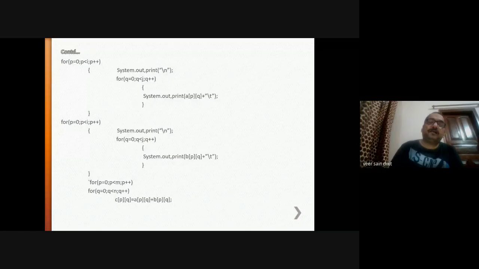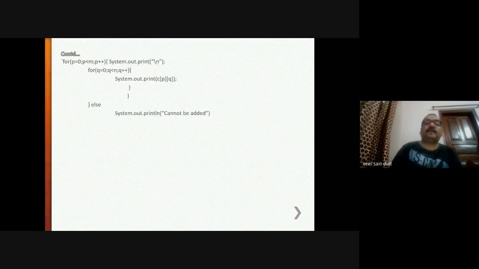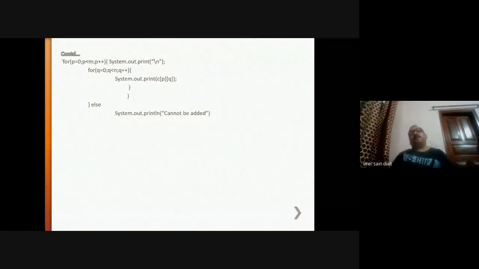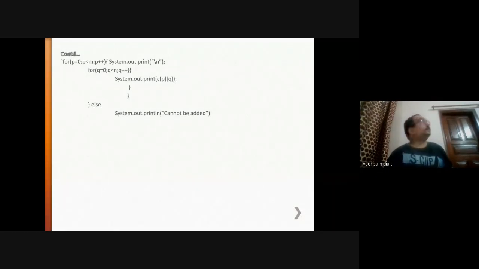C11 is equal to A11 plus B11. So this added value will be stored into the matrix element by element. After this, you will print that added value. Here, the added value is printed again using these two loops in matrix format. Here you are printing the matrix. You are printing the matrix C.